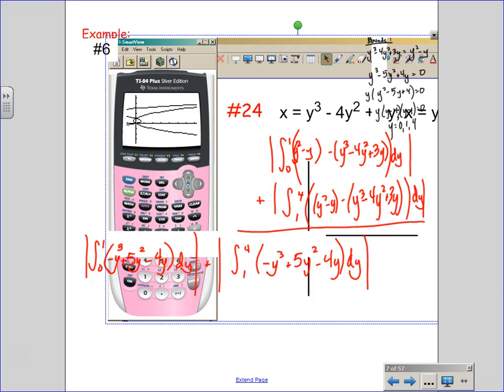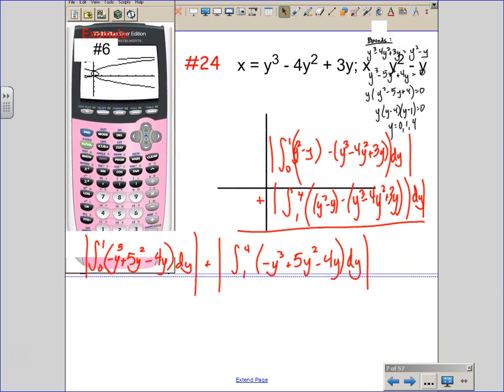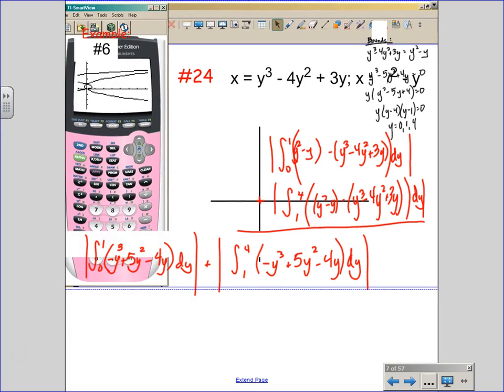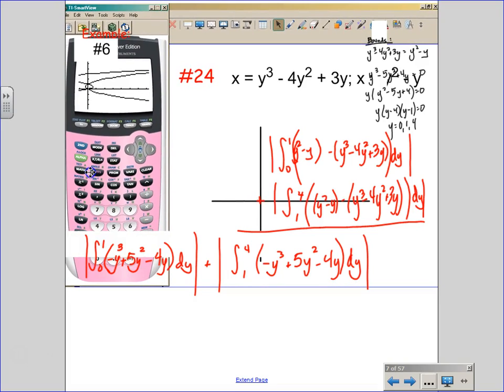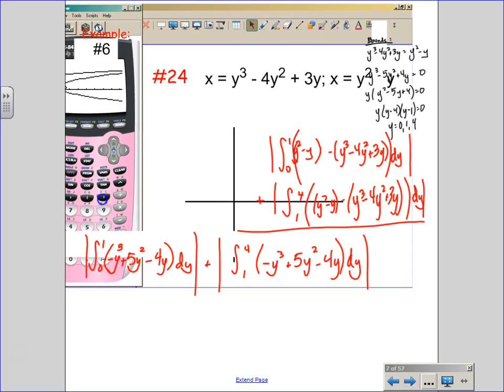I had to do something very specific and kind of weird to get that exact picture. It's not going to look like that. If you do y equals, it's going to be the inverse. But could your brains have flipped it in your mind, seeing the relationship? y equals x cubed minus 4x squared plus 3x, and x equals x squared minus y.